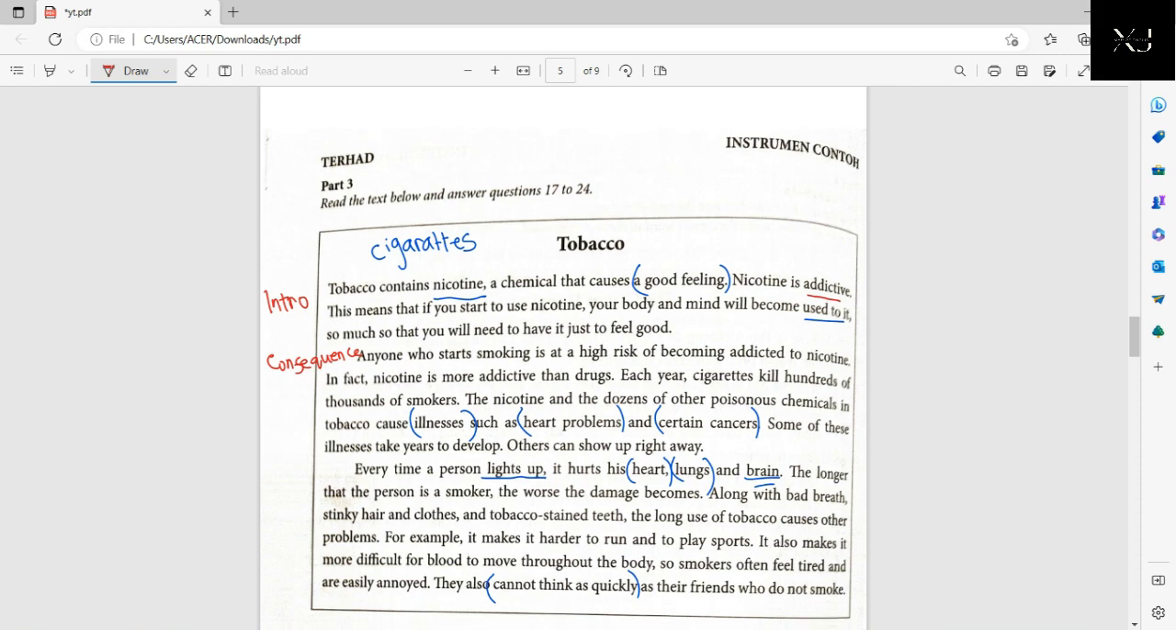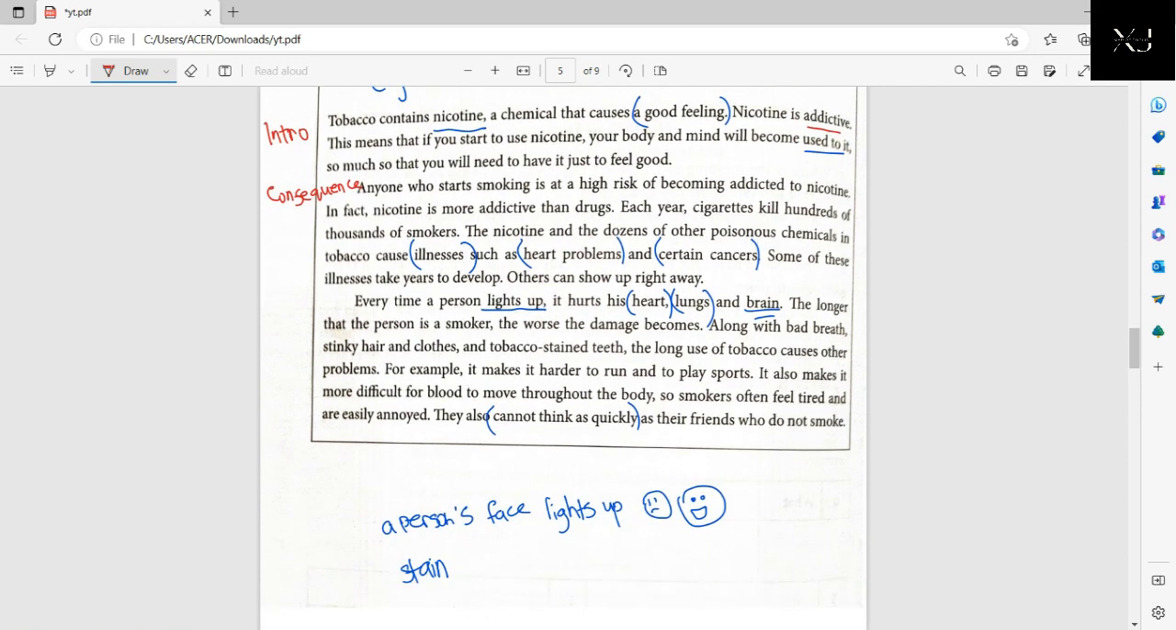Every time a person lights up, it hurts his heart, lungs and brain. Okay, lights up has 2 meanings here. Obviously, because this person is smoking, this is the cigarette, and maybe you light up the cigarette with the fire, with the match, so that you can smoke. However, if we say a person's face lights up, it means that they went from a sad face to a happy face, maybe when they heard some good news or something like that.